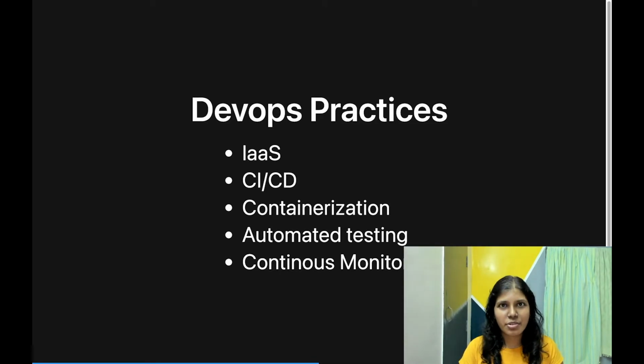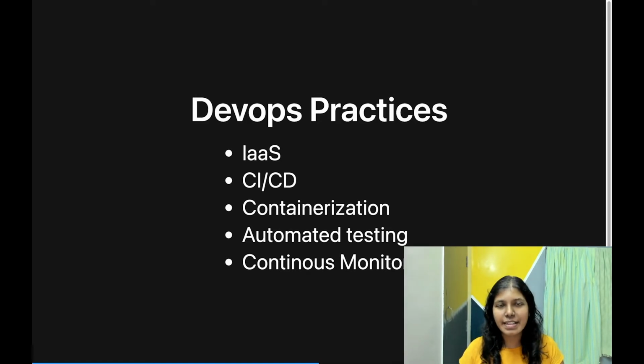One is infrastructure as code, and CI/CD pipelines, continuous integration and continuous deployment. Containerization, so that you don't point fingers saying who screwed up the delivery, and automated testing. Again, it's a part of the code review process. And continuous monitoring. Once you're deployed, you have to ensure that the system is stable, it's not consuming a lot of resources, it's not failing abruptly. So there are tools around this.